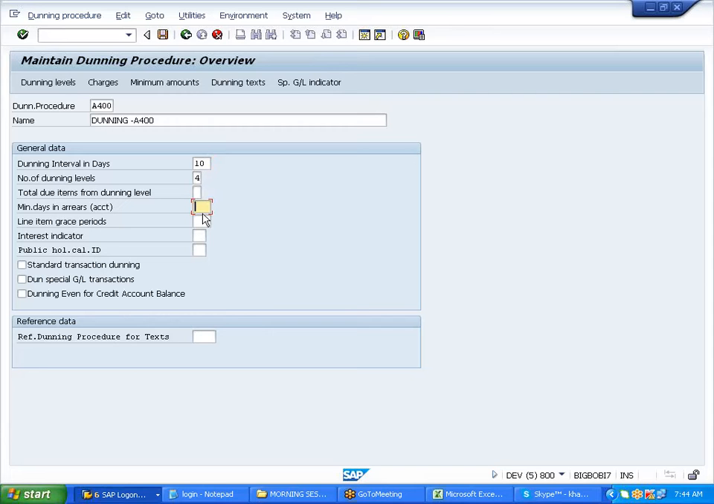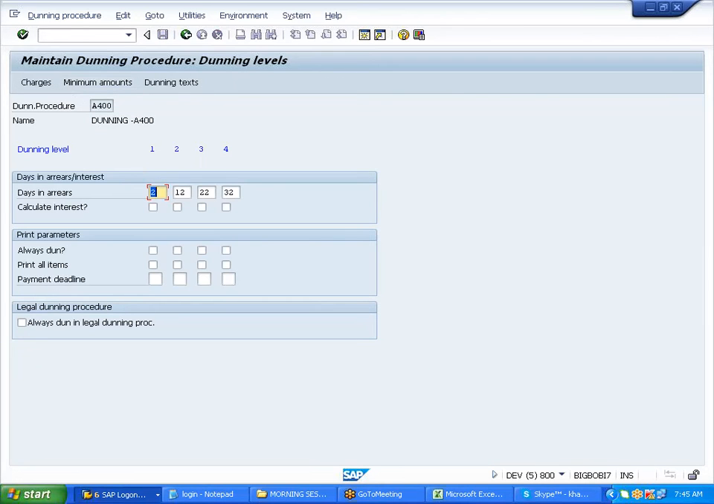Ten, 4, okay, 2. I'm maintaining 2, so automatically it comes to the dunning level. So what will happen now, Aditi? It will change to 10 plus 2, right? 2, 12, instead of 1 it will go to 2, 12, 22, 32. See, the change. So 2 days are added, plus 2 if I give it that way.